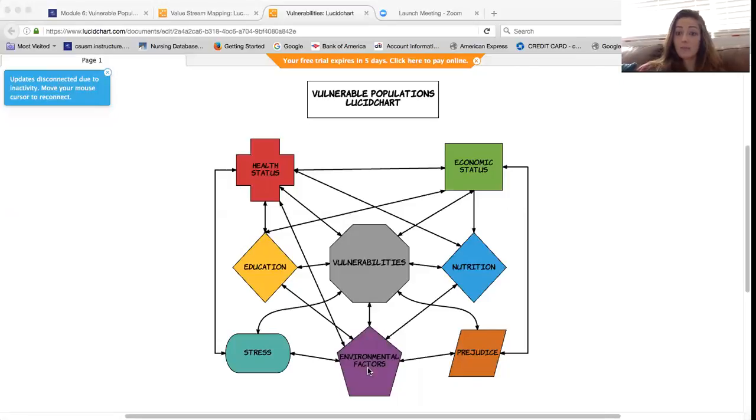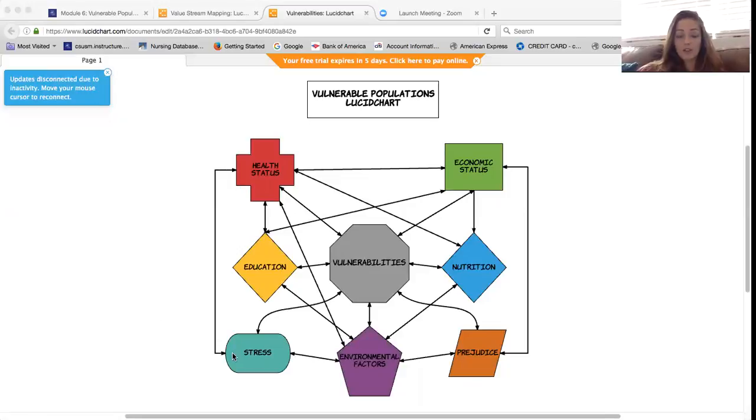Those are affected by many of the other aspects, including stress. So stress can contribute to the environmental factors, and environmental factors can actually add stress. And education as well, depending on where they're living, whether they have access to education. Nutrition, same thing, whether they have access to healthy foods. And then health status, environmental factors can largely affect the health status, especially if they are homeless. They suffer from a lot of different illnesses that are caused through their living situation.